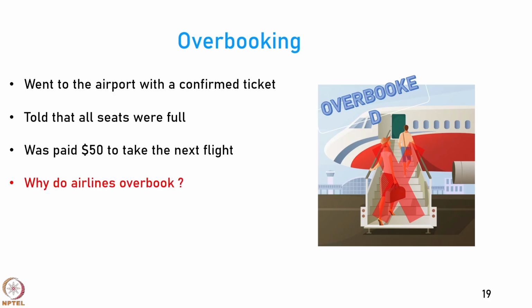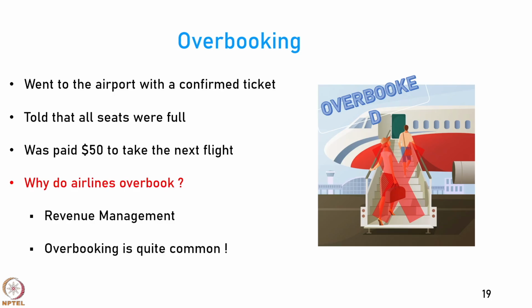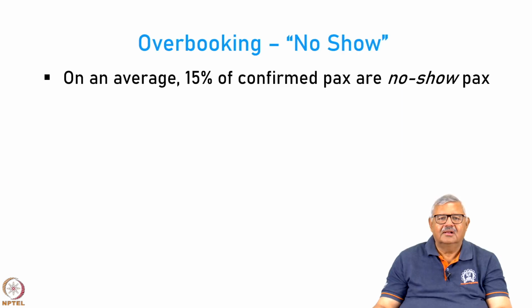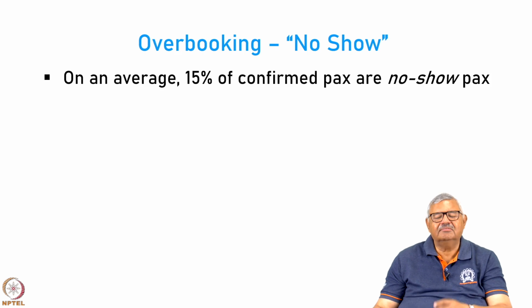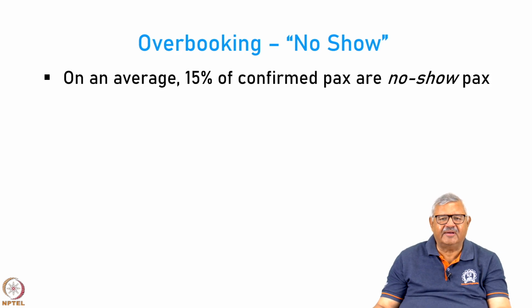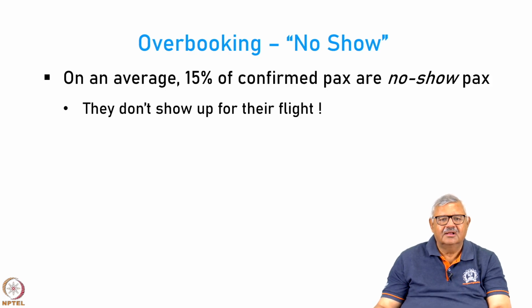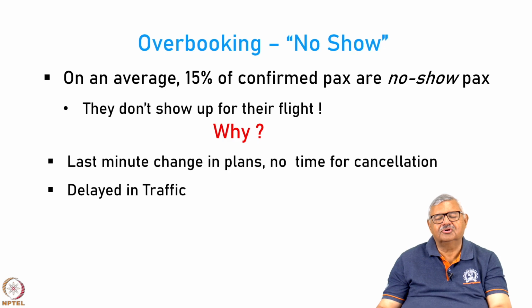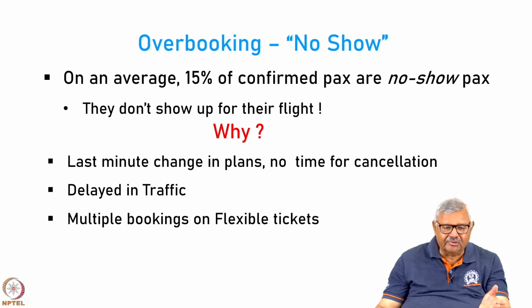Now, why do airlines overbook? They overbook because they want to do revenue management. It is very common, and it is because of no-shows. It has been found by some studies that on an average 15% of passengers do not show up. They do not show up for the flight for various reasons: last minute change in plans and no time for cancellation, delayed in traffic and could not reach in time, multiple booking on flexible tickets.